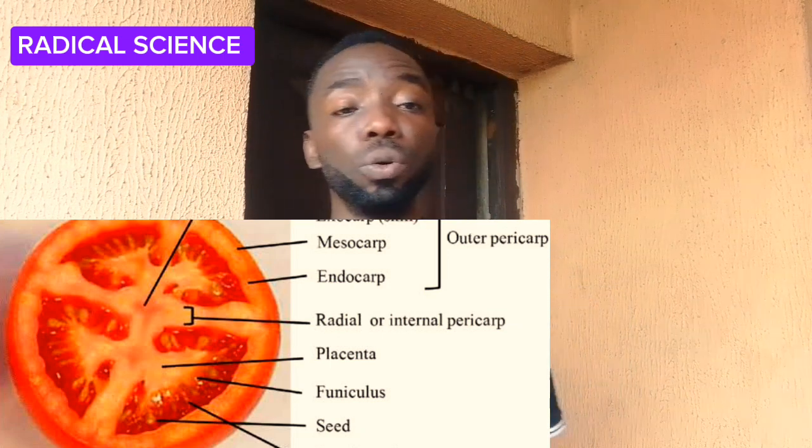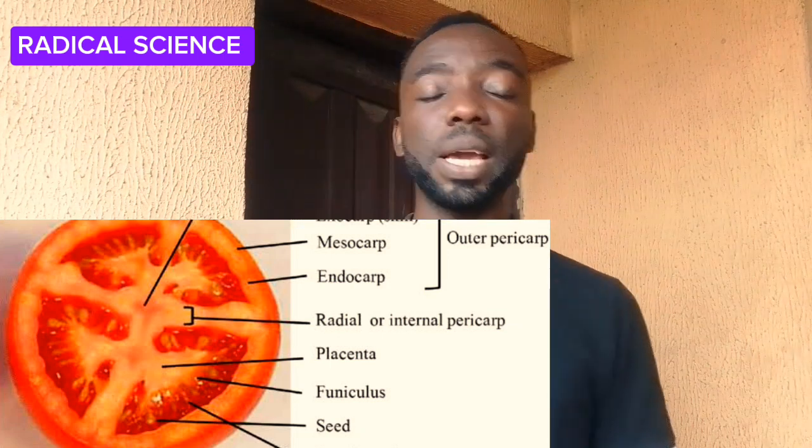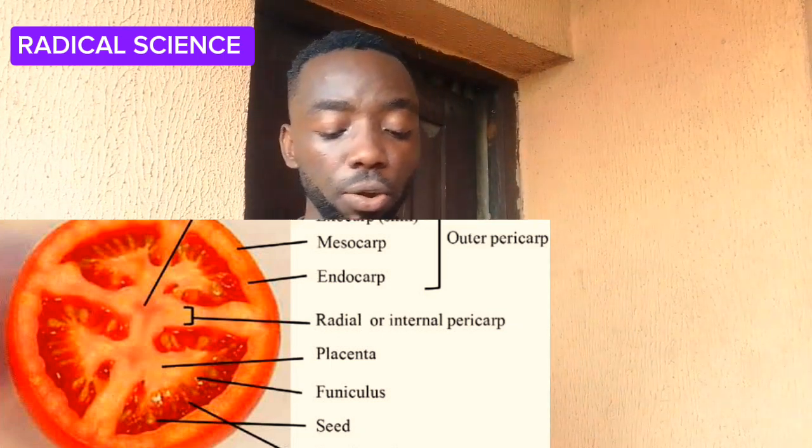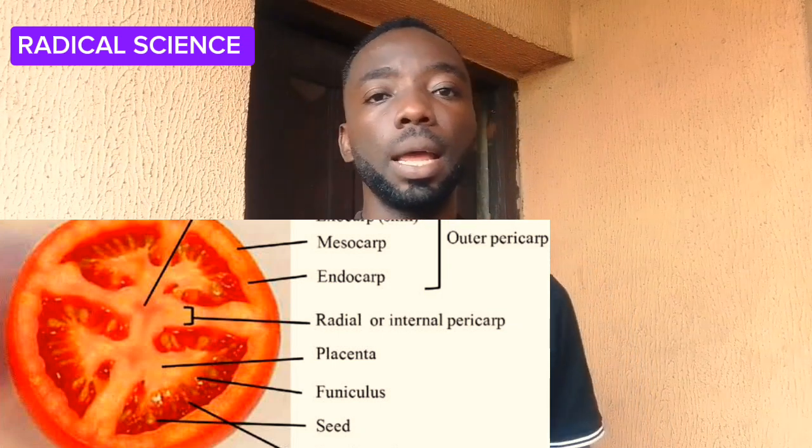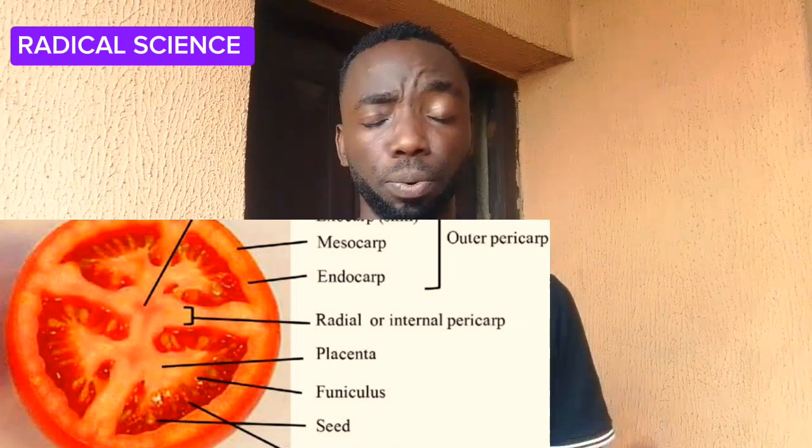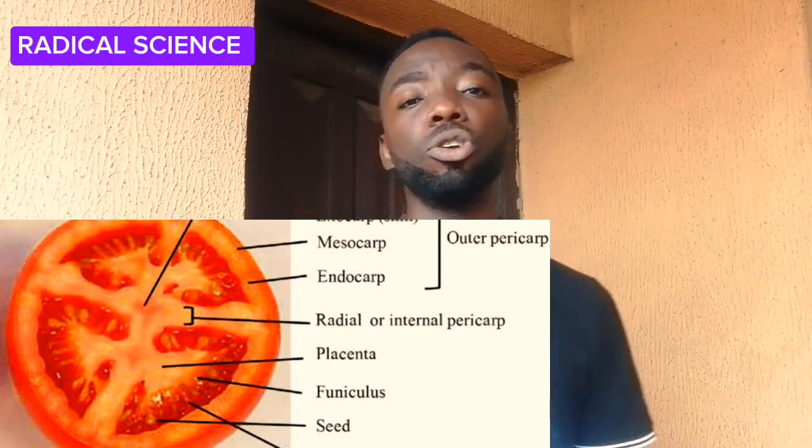Now the tomato fruit is made up of the epicarp, the mesocarp, and the endocarp, generally known as the pericarp. The three of them are generally known as the pericarp. It is also made up of the placenta, the seed, and the juice. The life cycle of a tomato fruit is annual, which means it only lasts for 1 year before it dies.